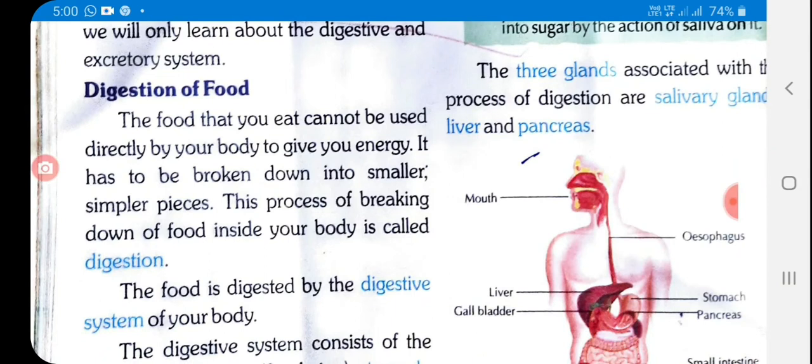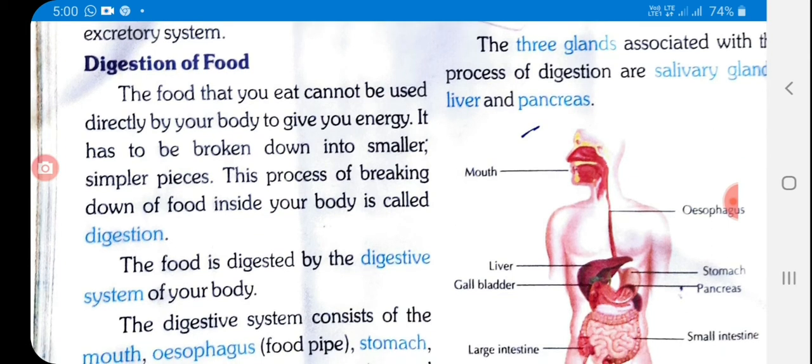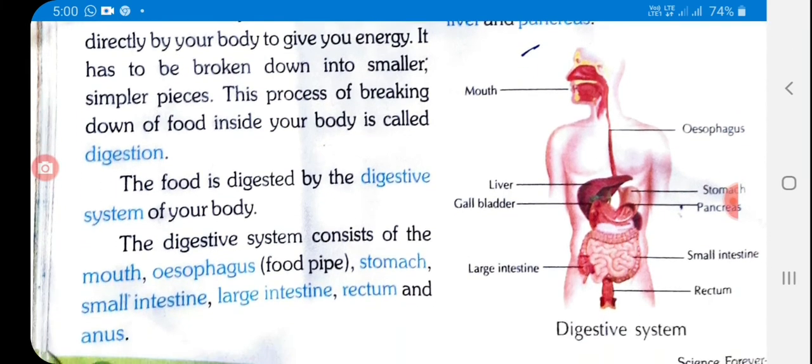Digestion of food. The food that you eat cannot be used directly by your body to give you energy. It has to be broken down into smaller, simpler pieces. This process of breaking down of food inside your body is called digestion. The food is digested by the digestive system of your body.